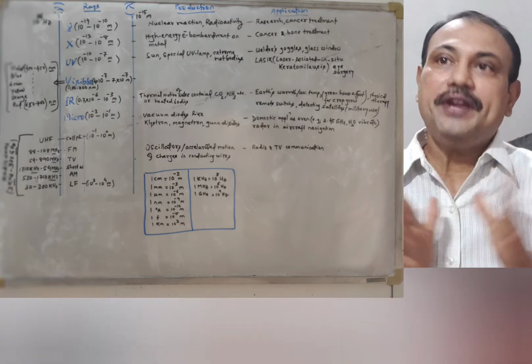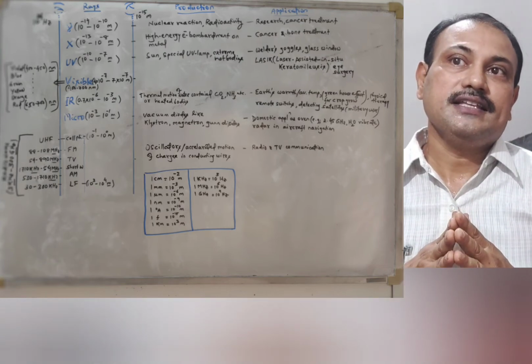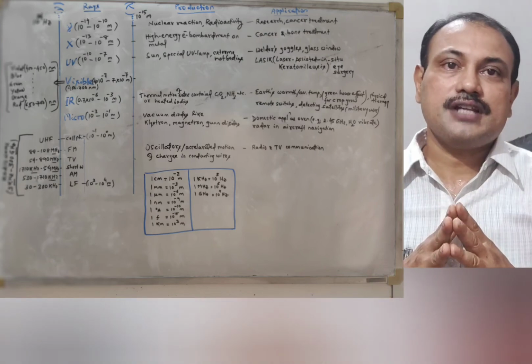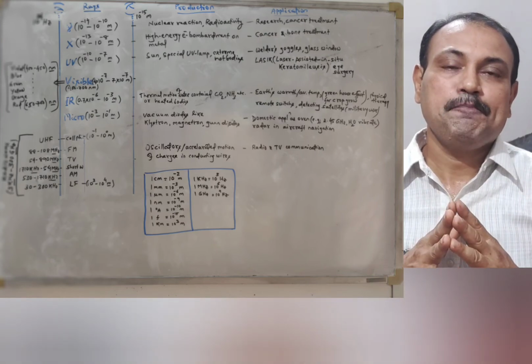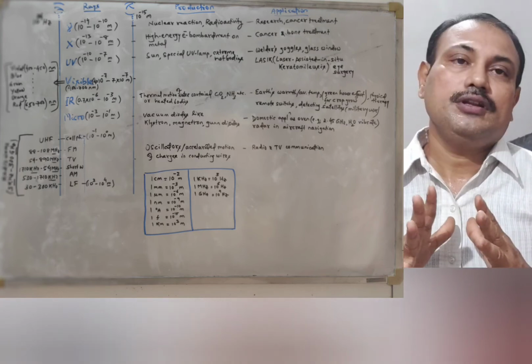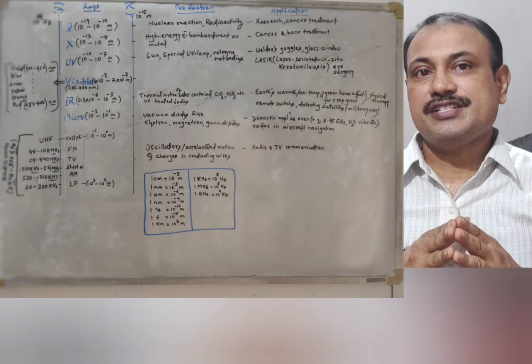All I have converted into meters. And similarly, the kilohertz, megahertz and gigahertz to hertz. Such a standard conversion I have made to facilitate memorizing all this information, and that will help you in answering the questions coming in examinations.